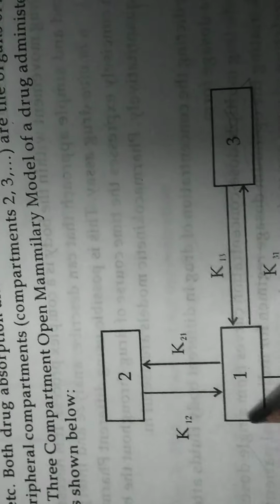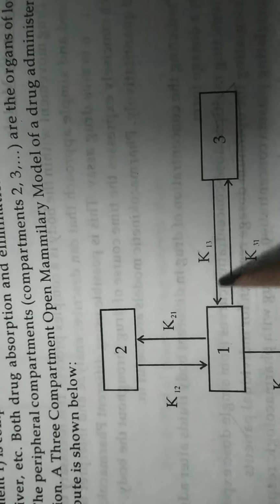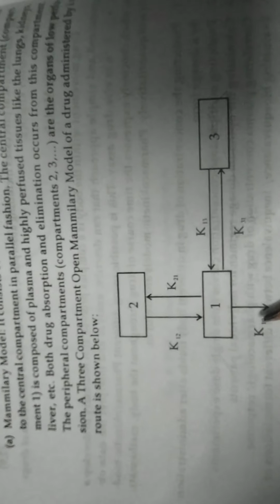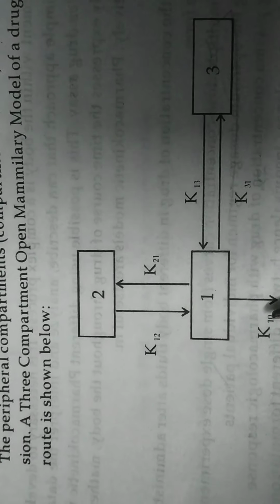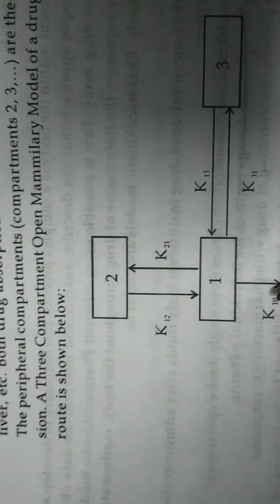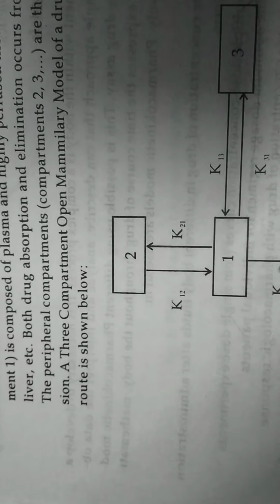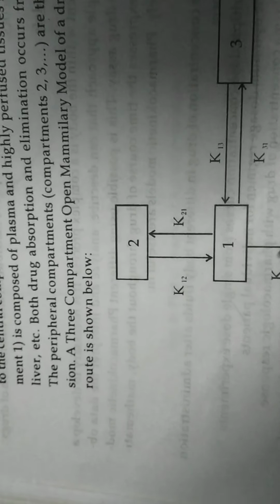So each compartment is given a number, according to which the direction of drug movement is given. For example, K12 means the rate constant with respect to drug movement from 1 to 2, right?